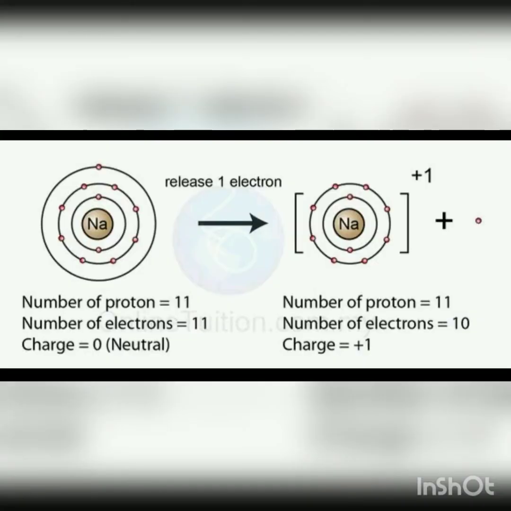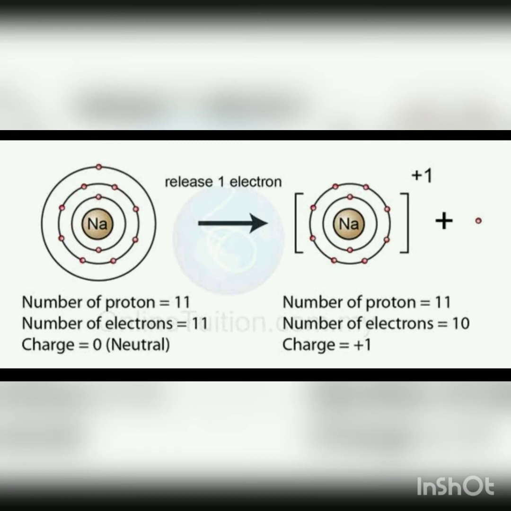Let's understand with the help of an example. Here I have shown you the example of sodium. As we know, the atomic number of sodium is 11. So, the number of electrons is also 11. It means we need to arrange 11 electrons in the given shells, as you can see in the diagram.